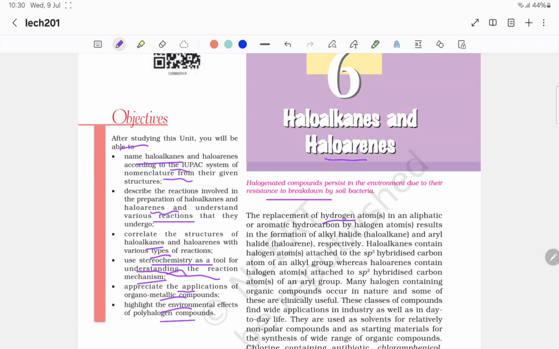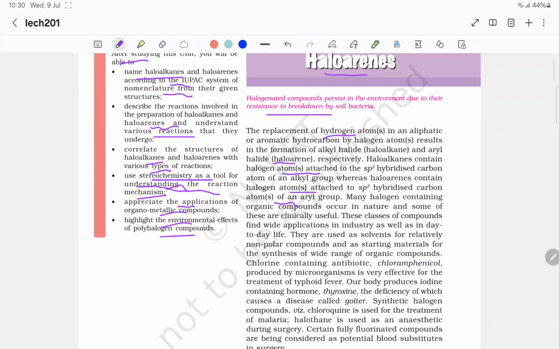The replacement of hydrogen atoms in an aliphatic or aromatic hydrocarbon by halogen atoms results in the formation of alkyl halides, haloalkanes, and aryl halides, haloarenes, respectively. Haloalkanes contain halogen atoms attached to sp3 hybridized carbon atom of an alkyl group, whereas haloarenes contain halogen atoms attached to sp2 hybridized carbon atoms of an aryl group. Many halogen containing organic compounds occur in nature, and some of these are clinically useful. These classes of compounds find wide application in industry as well as in day-to-day life.